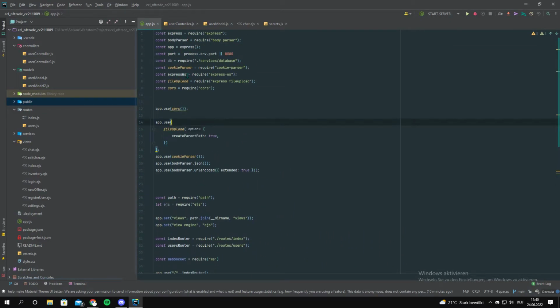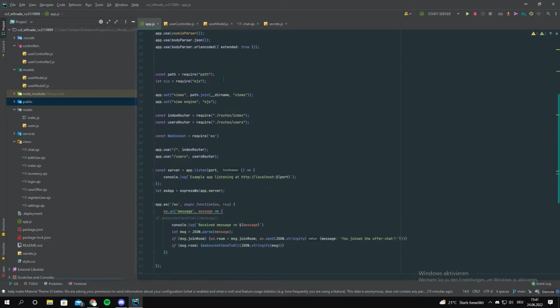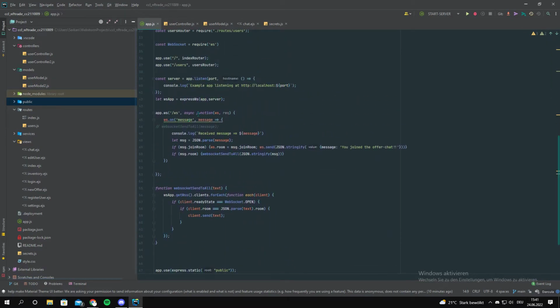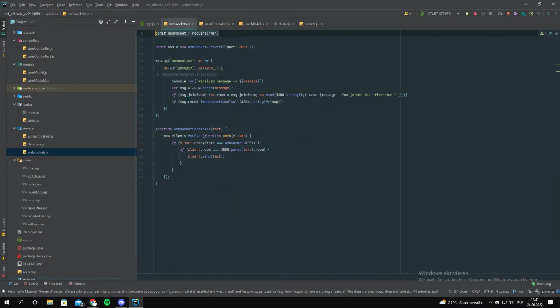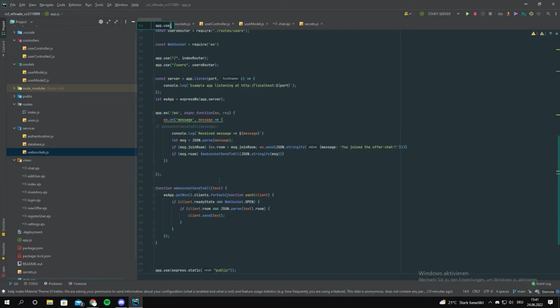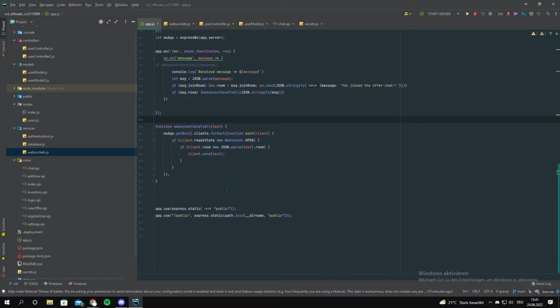First of all, I did a constant express WebSocket and use that to basically have a function for the WebSocket where I receive a message and send a message. In the WebSocket service, I basically just got that and put it into the app.js so I can use it with Azure.